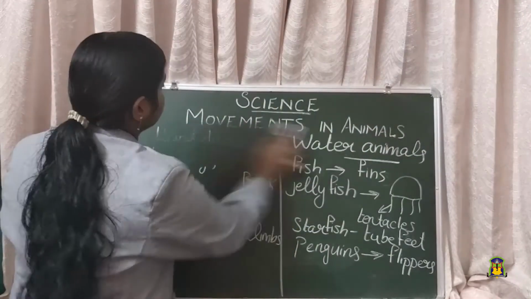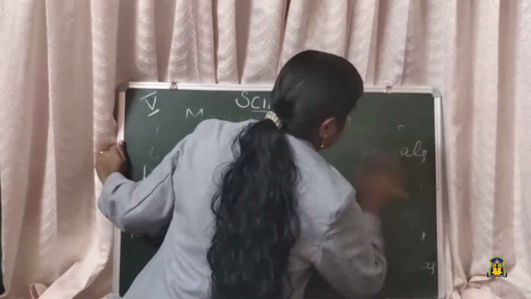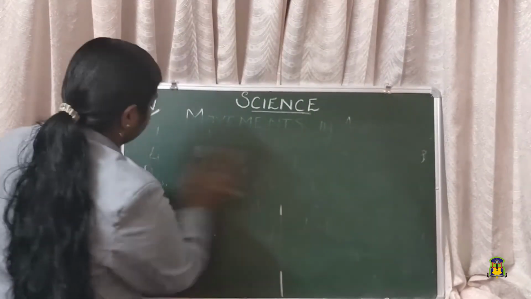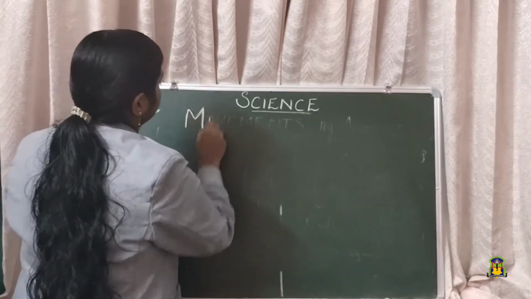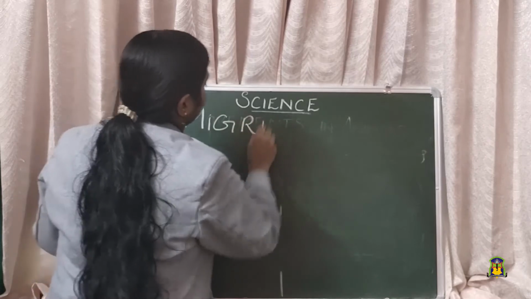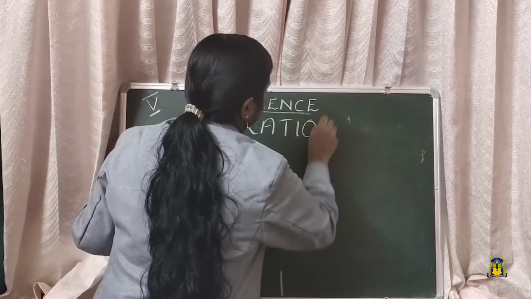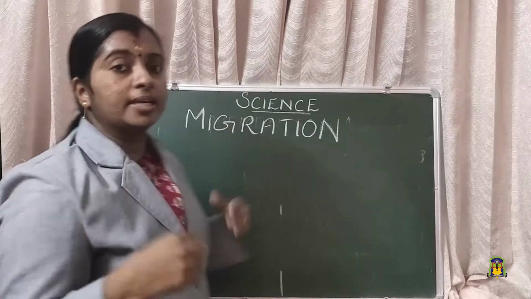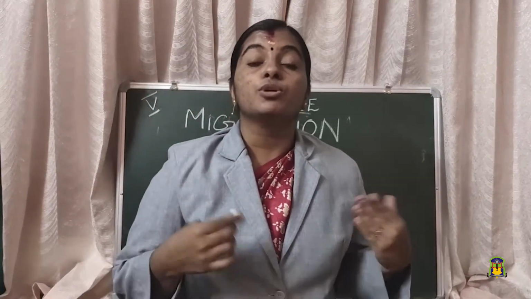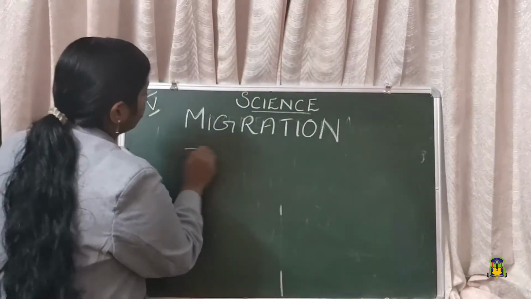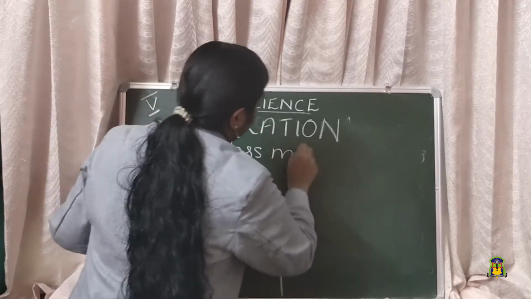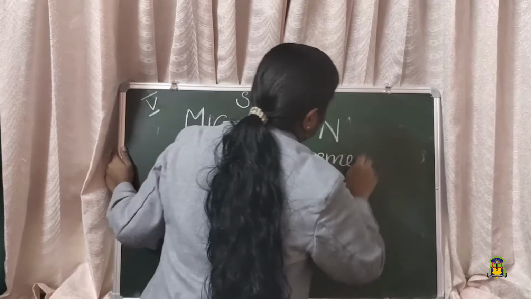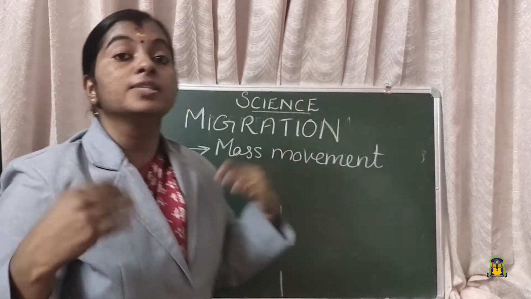Now we will discuss a new term, and I know that you are not familiar with this term. That is migration. What do you mean by migration? Have you heard about the term migration? It is also movement. Migration means movement, and it is the mass movement of animals.